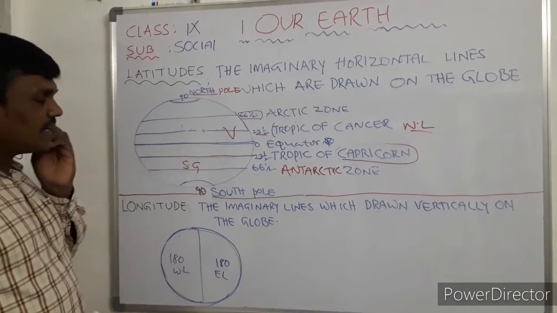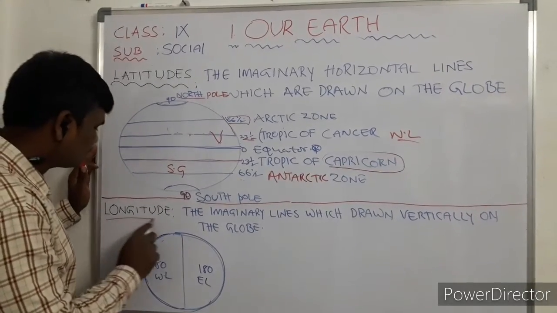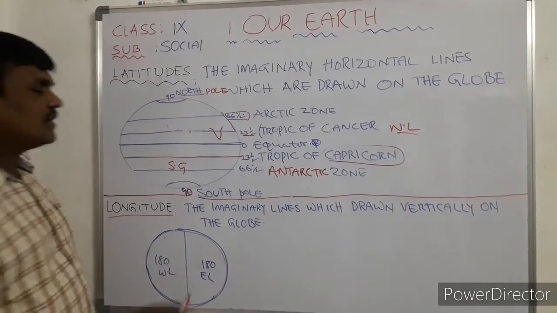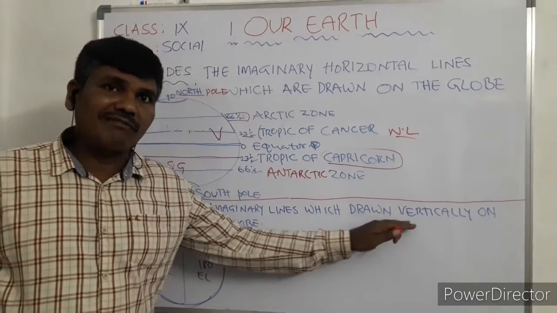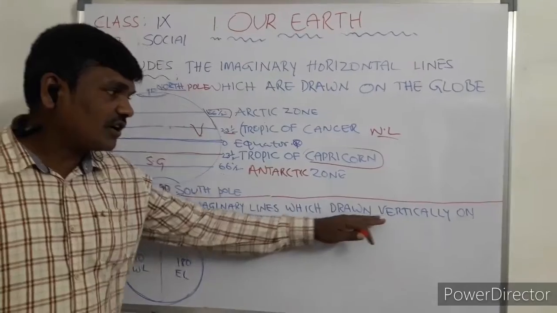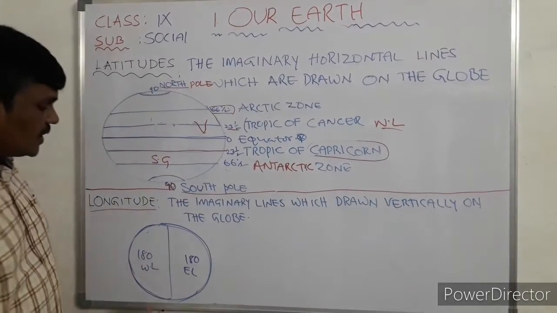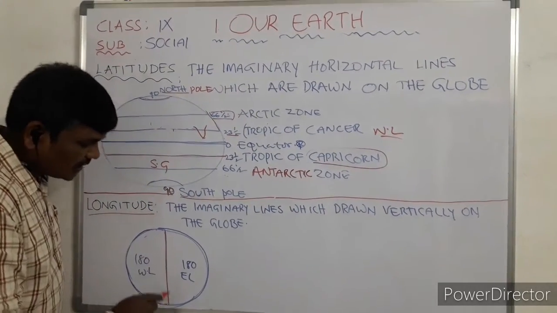Then next, what is meant by longitude? Longitudes are the imaginary lines which are drawn vertically on the globe. These are vertical lines.